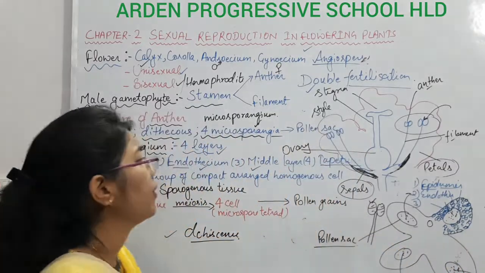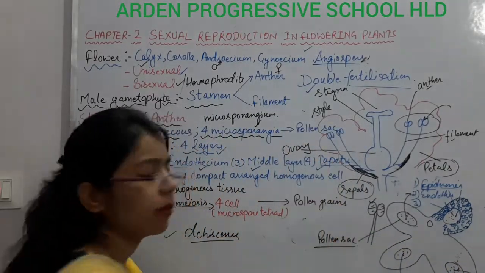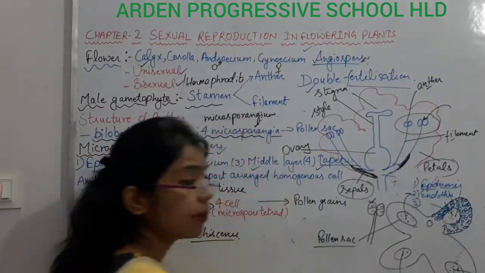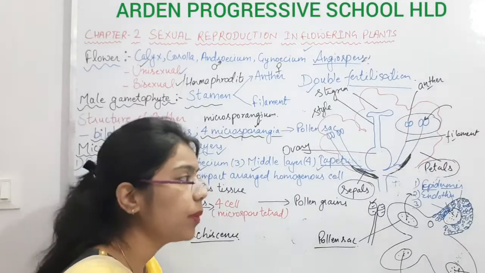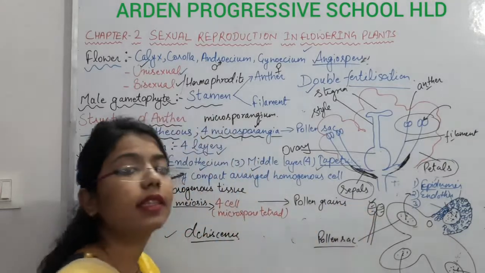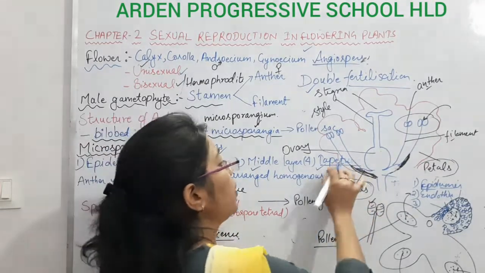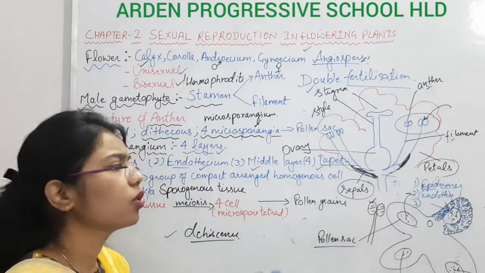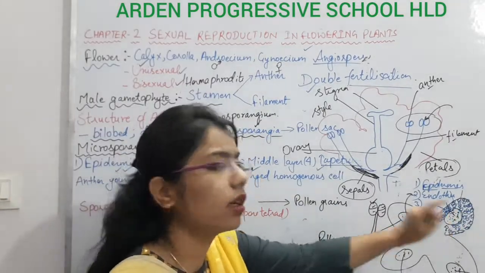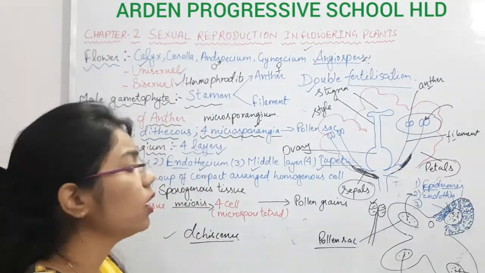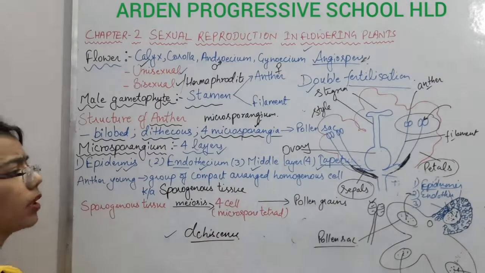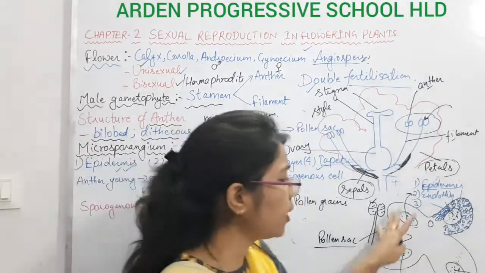Now, a very important layer, the tapetum, which is innermost. This tapetum provides nourishment to the pollen grains. Whatever pollen grains form inside the sac get their nourishment from the tapetum layer. So the function of the tapetum is the nourishment of the innermost contents, the pollen grains. This is the structure present in all the microsporangia.